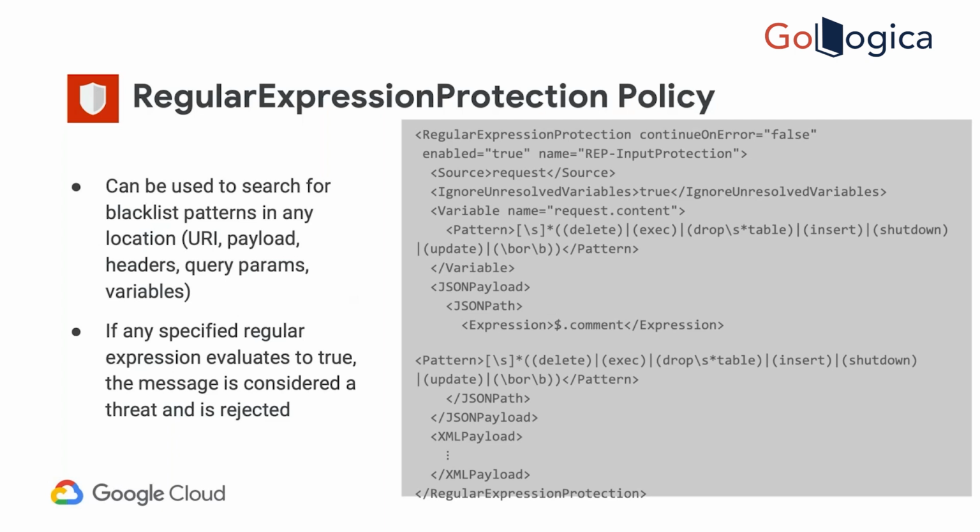And if you want to validate against certain fields, because you know that in other fields it is not important, only in certain fields we have to do that kind of check, that also you can do. So you can define the JSON path or XPath. In the JSON payload, you can give the JSON path. It will extract that data from that JSON path and check if it's there or not. So you can do it from the JSON, XML, query, URL, payload, anywhere. You can check for certain patterns. So that is the regex protection policy.